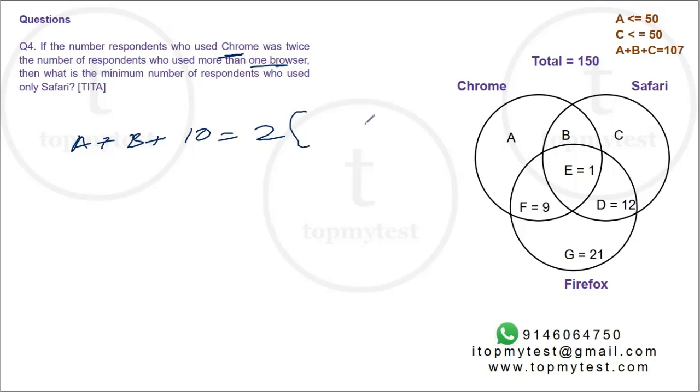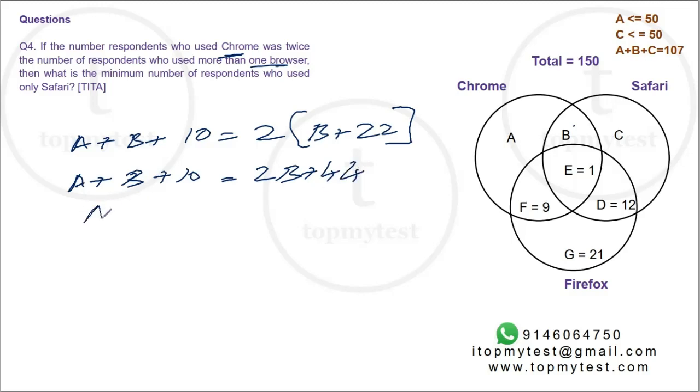More than one browser will be people who use 2 browsers and 3 browsers. 2 browsers is B, D, F. 3 browsers is E. The only thing we don't know is B, and E, F and D will be 10 plus 12, 22. So this is the relation between A and B. If I rewrite this, A plus B plus 10 should be equal to 2B plus 44, or A should be equal to B plus 34.